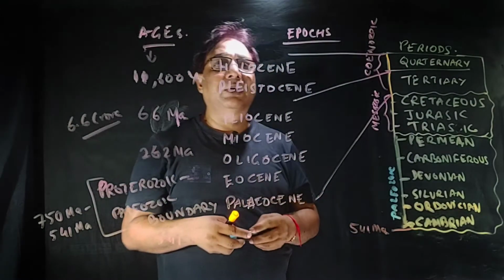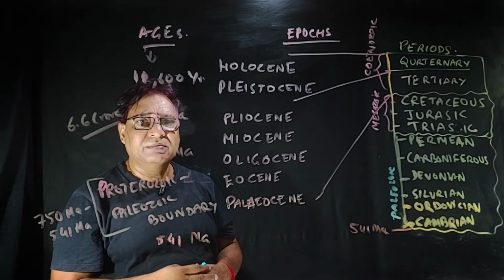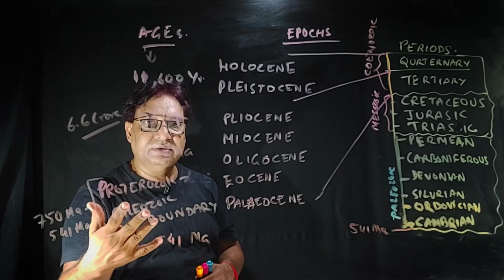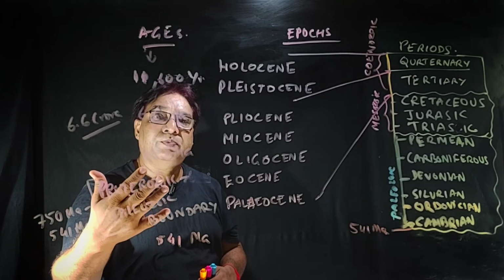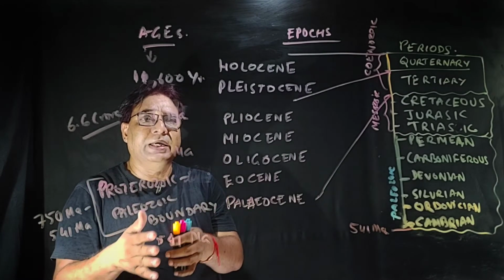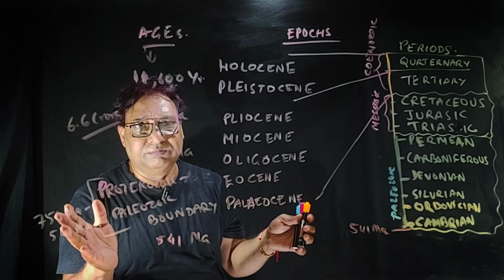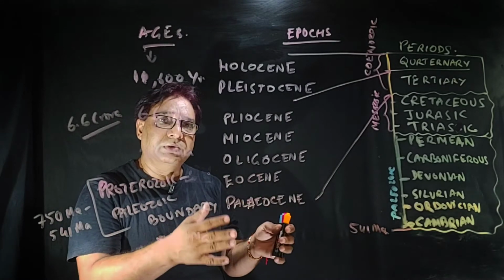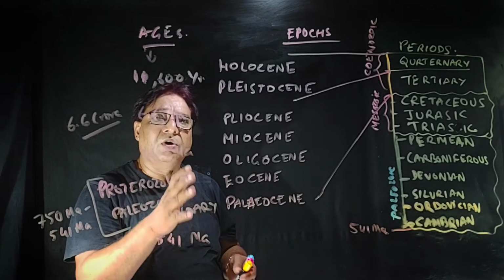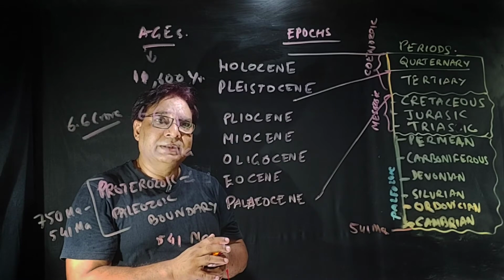For the eons, you can remember it yourself, there are only 4 eons: Hadean, the hell-like situation, then Archean, Proterozoic, and then Phanerozoic. For a biology student of class 12 or even a graduate student, they can easily call Hadean, Archean, and Proterozoic together Precambrian.